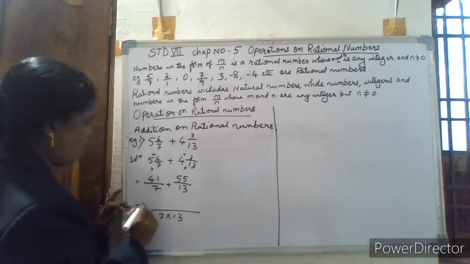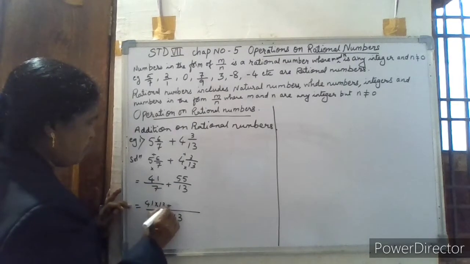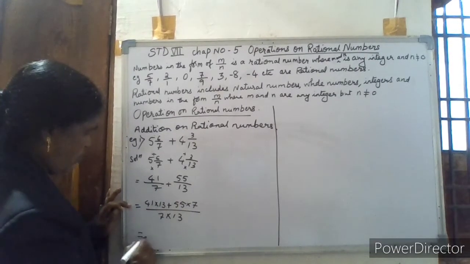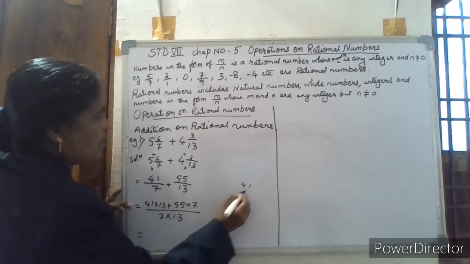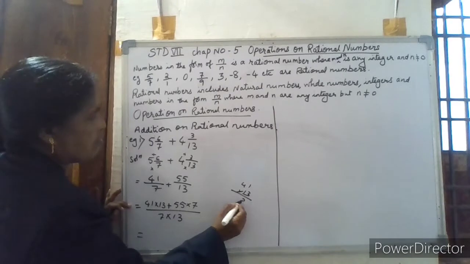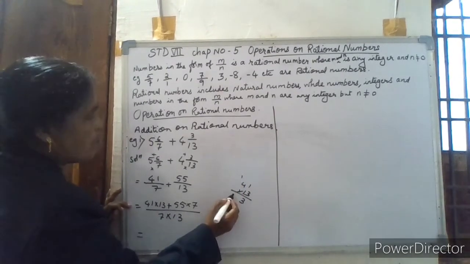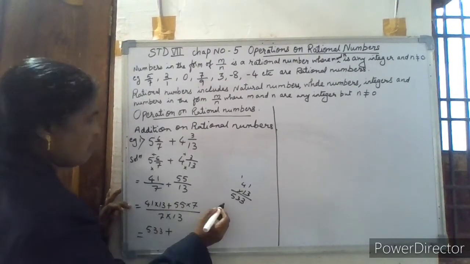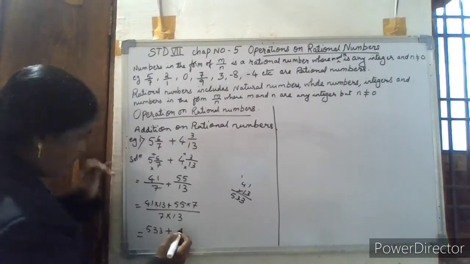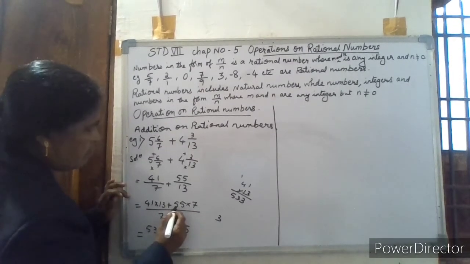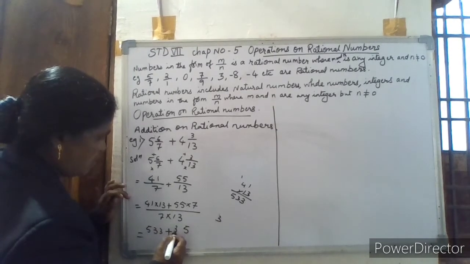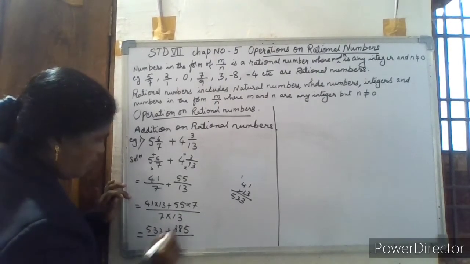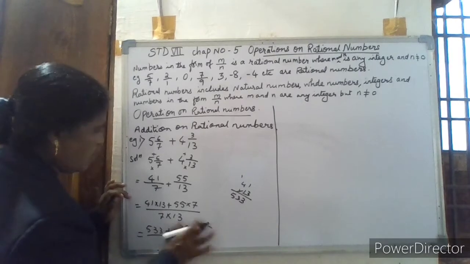Now cross multiply this: 41 into 13 plus, put this sign, 55 into 7. So it is equal to 41 into 13. 13 ones are 13, 3 carry 1, 13 fours are 52 plus 1 is 53. So it is 533 plus 55 into 7. 7 fives are 35, carry 3, 5, again 7 fives are 35, 38, 385 upon 13 into 7. 7 threes are 21, carry 2, 7 ones are 7, 9, 91.